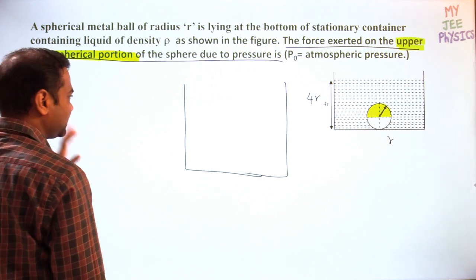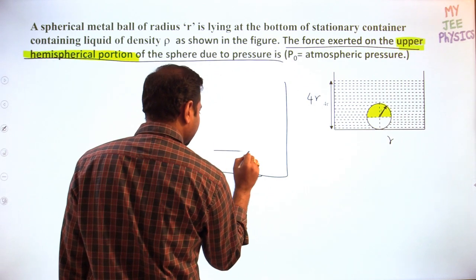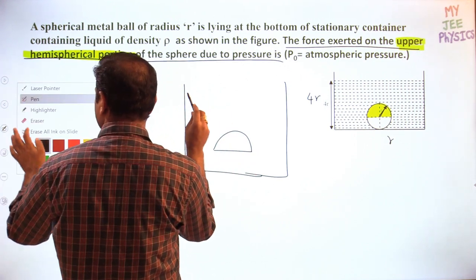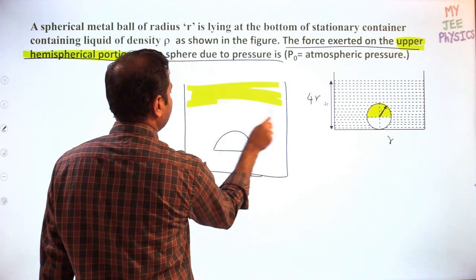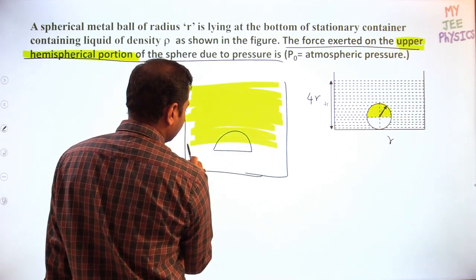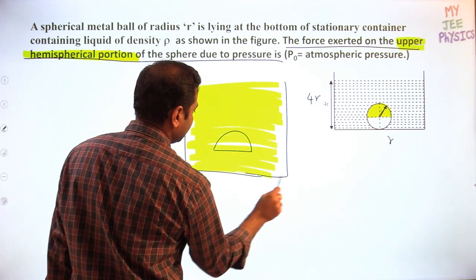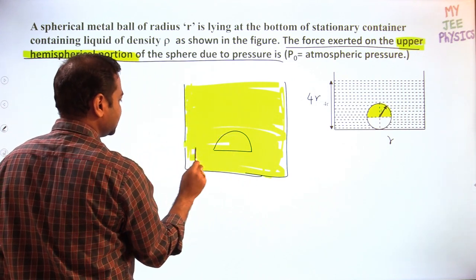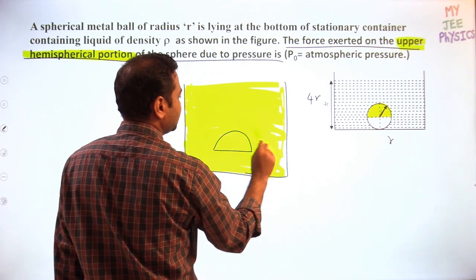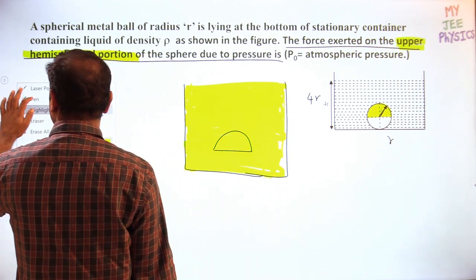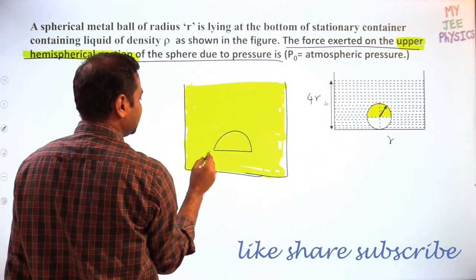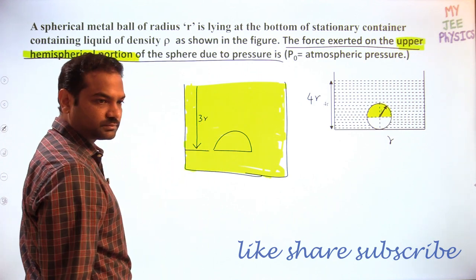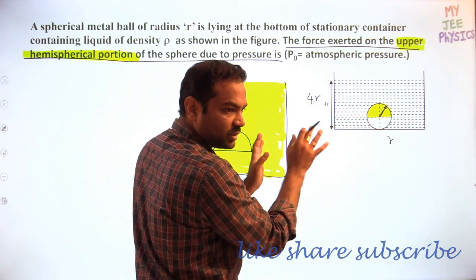So the logic of the question is something like this. I take the upper hemisphere only, which is at a depth of, if I talk about till here. See, I changed the object actually, but don't think that as I have changed the object, the answer will change. Answer remains the same. Why? Because the arrangement of the upper hemisphere here is the same as here also. So this depth is how much now? 3r is the depth. Both are the same arrangement.